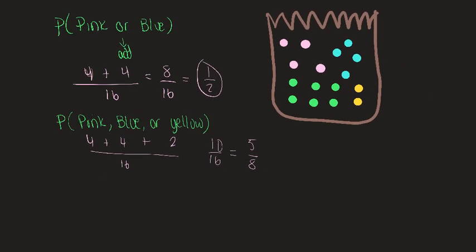All right, let's do an and question. What is the probability that you'll reach in and you'll pick a pink and you'll pick a blue? And is multiply. So find the probability of pink, find the probability of blue. Multiply them together.